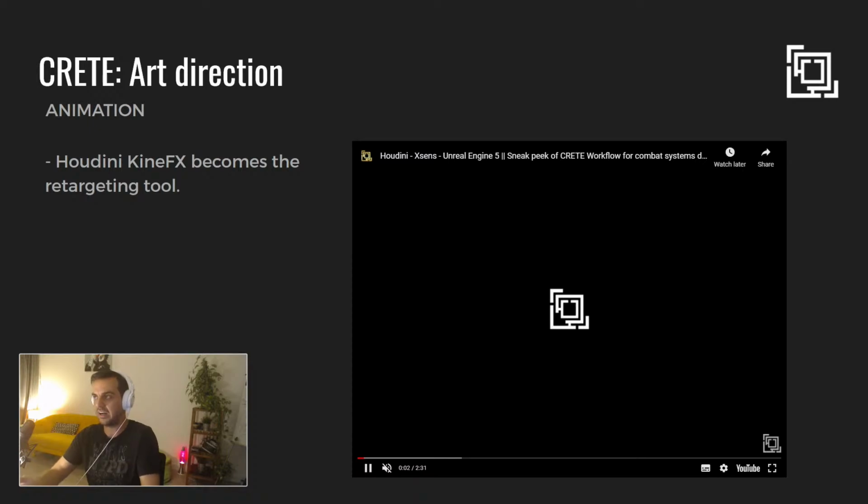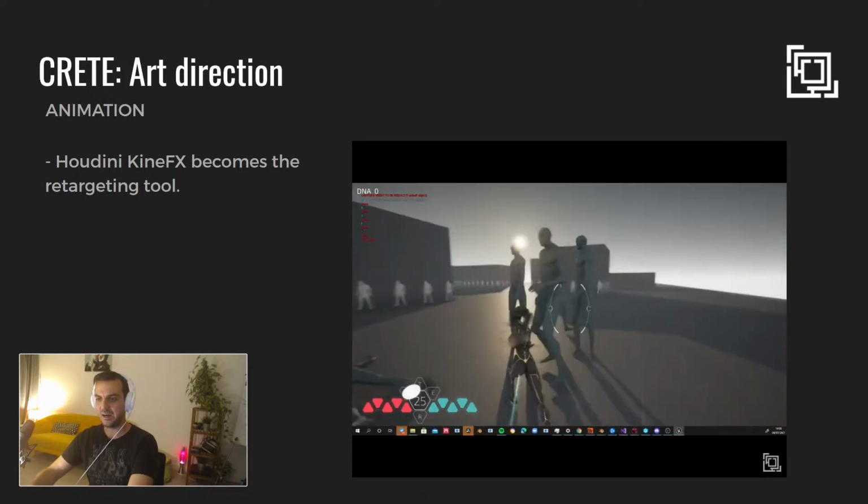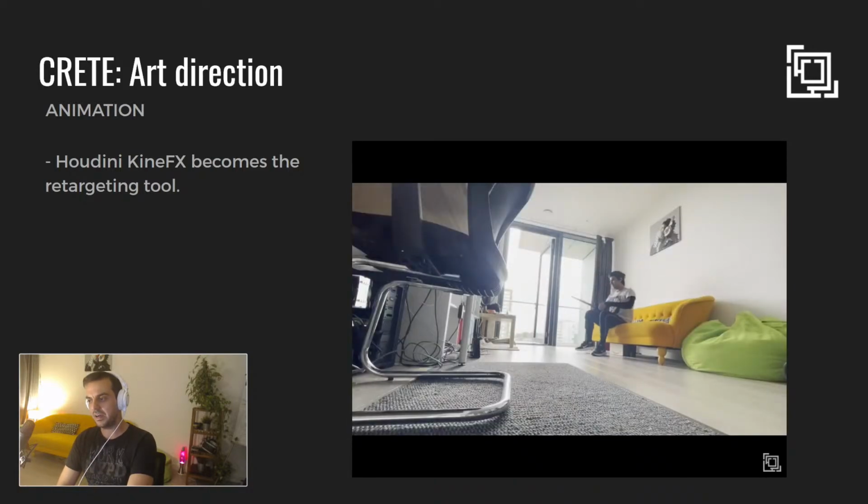So Xsens, any kind of motion capture solution, is also quite new. Back in the day it was really hard. I used Kinect back in the day, Brekel back in the day. And Houdini KineFX became the main workflow. And